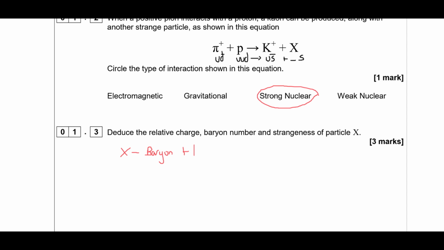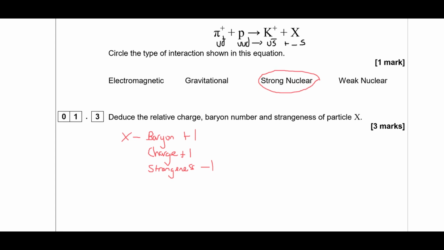On the left-hand side, we've got a total charge of +2, and we've got a charge of +1 currently on the right. So it must have a charge of +1 to ensure total charge is conserved. And we know it's going to have a strange quark, so that's going to be a strangeness of -1, essentially overall strangeness of -1 there. Okay, so that completes that one. Let's move on.